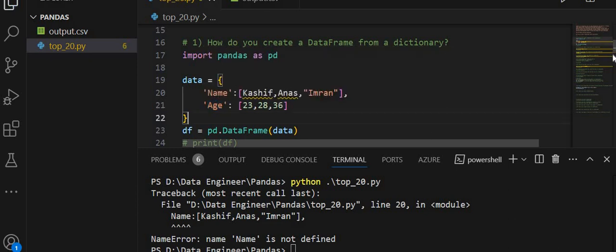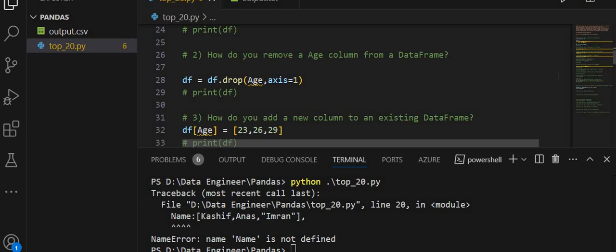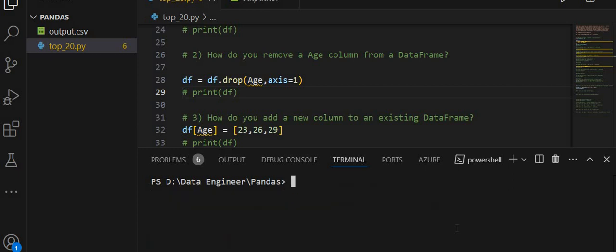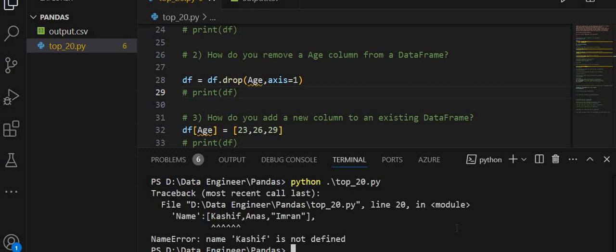Age. So let's run this program again. cls. Name Kashif is not defined.